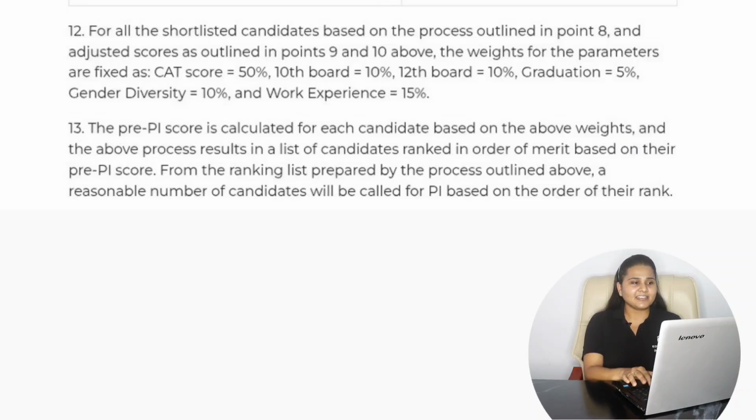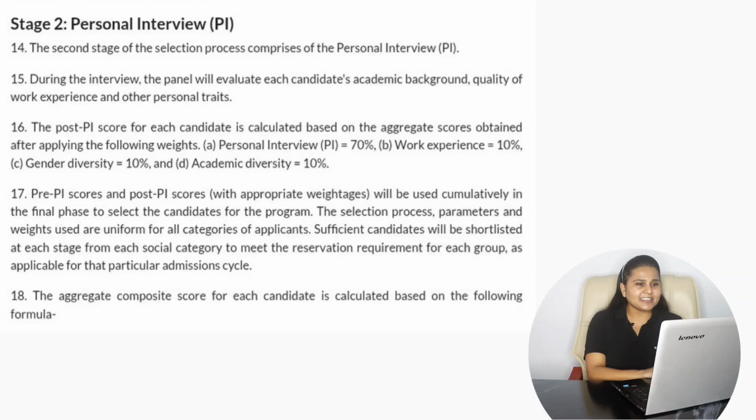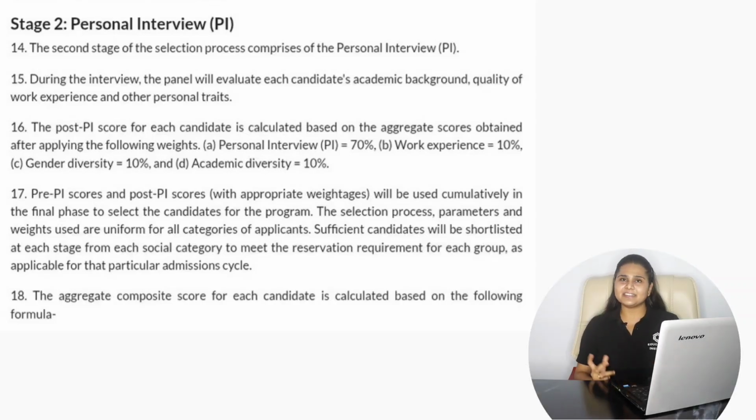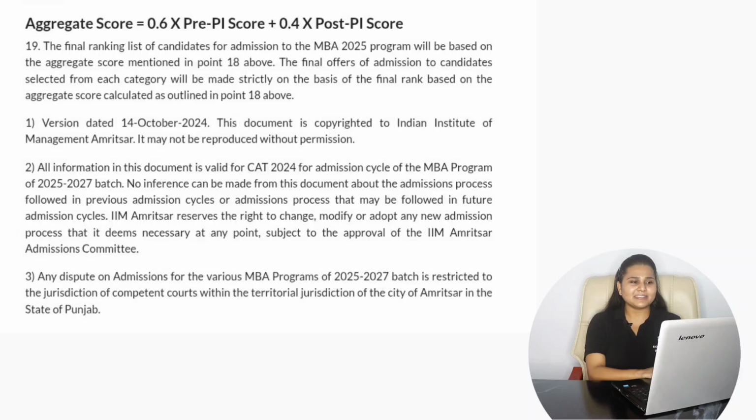Now if we consider the final selection of the candidates, 70% weightage is given to the interview, 10% weightage to work experience, 10% weightage to gender diversity, and 10% weightage to academic diversity. This way the composite score is calculated, and the aggregate score is 0.6 into the pre-personal interview score plus 0.4 into the post-personal interview score. This formula is used to calculate the final score, and on that basis the finally selected list of candidates is prepared at the Indian Institute of Management Amritsar.